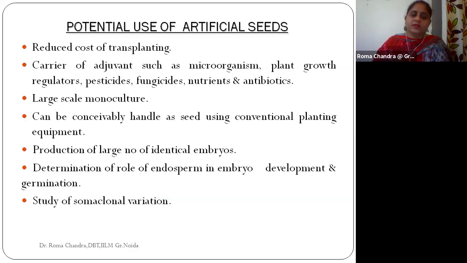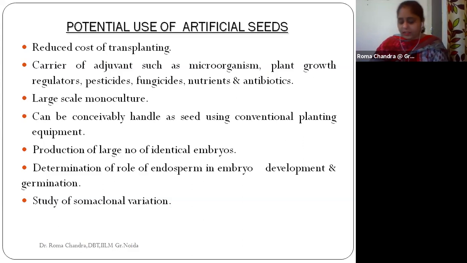Obviously we can go with large scale production. The embryos we produce can be identical, and we can store them for future use. These artificial seeds are also helpful in determining the role of endosperm in embryo development and germination.